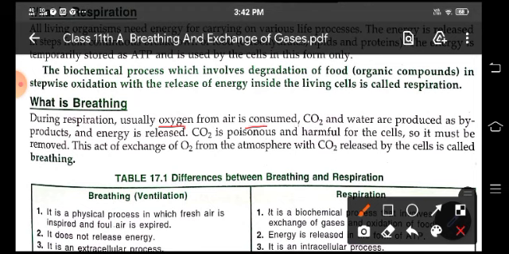As a result, carbon dioxide and water are produced as byproducts. This carbon dioxide, which is poisonous and harmful for the cell, is removed from the body. So the act of exchange of oxygen from the atmosphere with the carbon dioxide released by the cell is called breathing.